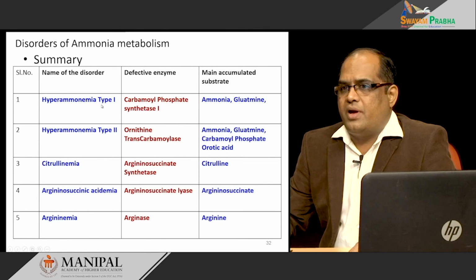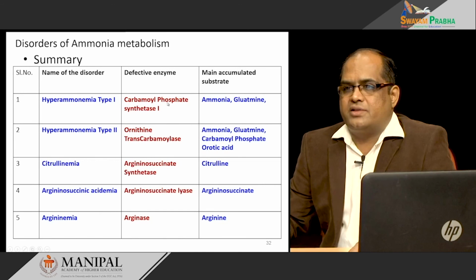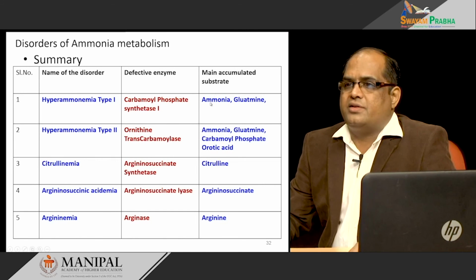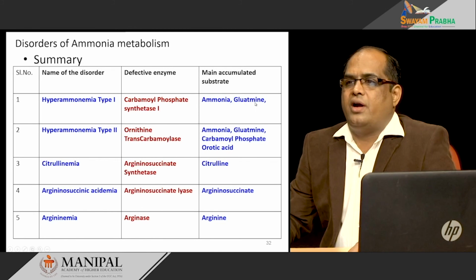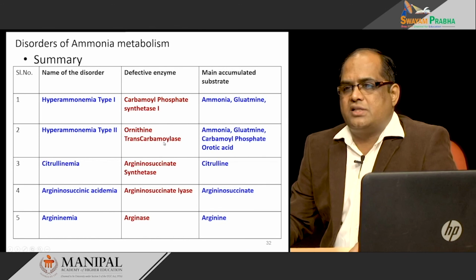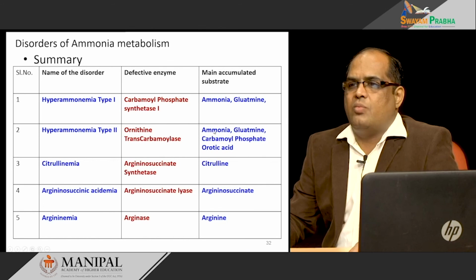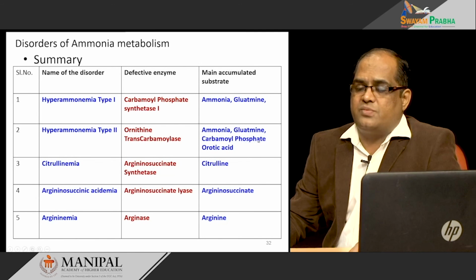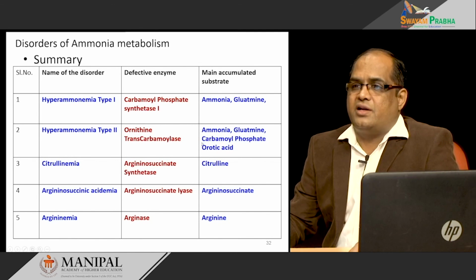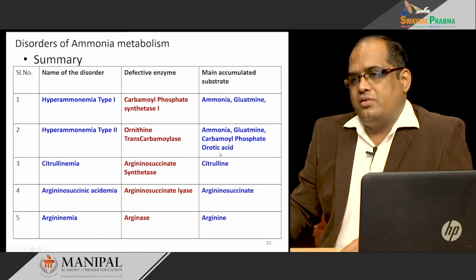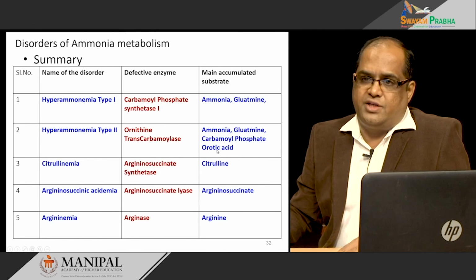In hyperammonemia type 1, the defect is carbamyl phosphate synthetase 1, and the accumulated substrates are ammonia and glutamine. In type 2, ornithine transcarbamylase deficiency, ammonia is increased, glutamine is increased, carbamyl phosphate level increases, and that spills into the pyrimidine synthetic pathway to produce increased orotic acid also.